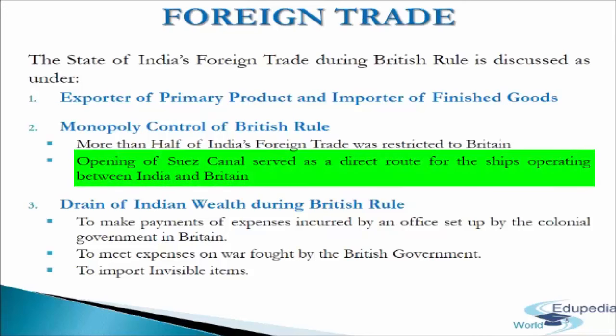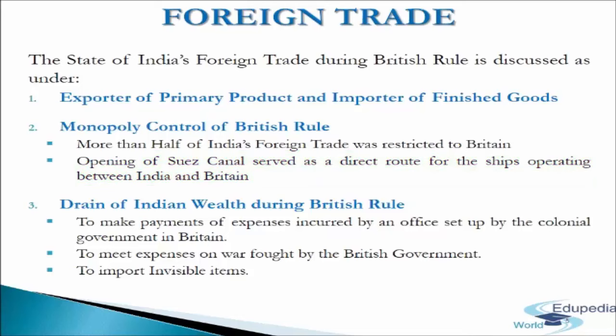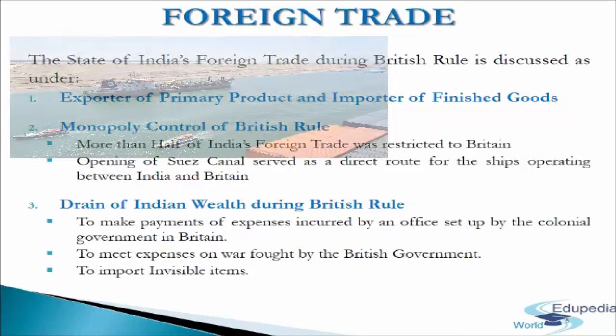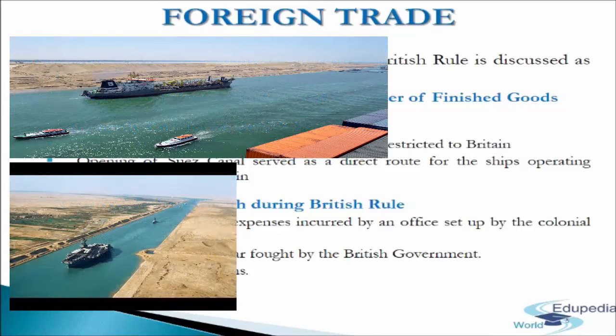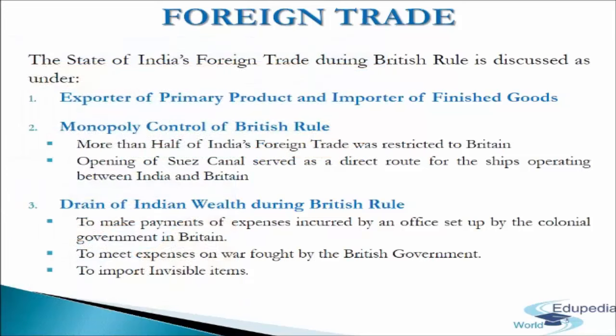The opening of the Suez Canal in 1869 served as a direct route for the ships operating between India and Britain. The Suez Canal is an artificial waterway running from north to south across the Isthmus of Suez in northeastern Egypt. The opening of the Suez Canal in 1869 reduced the cost of transportation and made access to the Indian market easier. The canal provided a direct trade route for ships operating between Britain and India and avoided the need to sail around Africa. Strategically and economically, it was one of the most important waterways in the world.